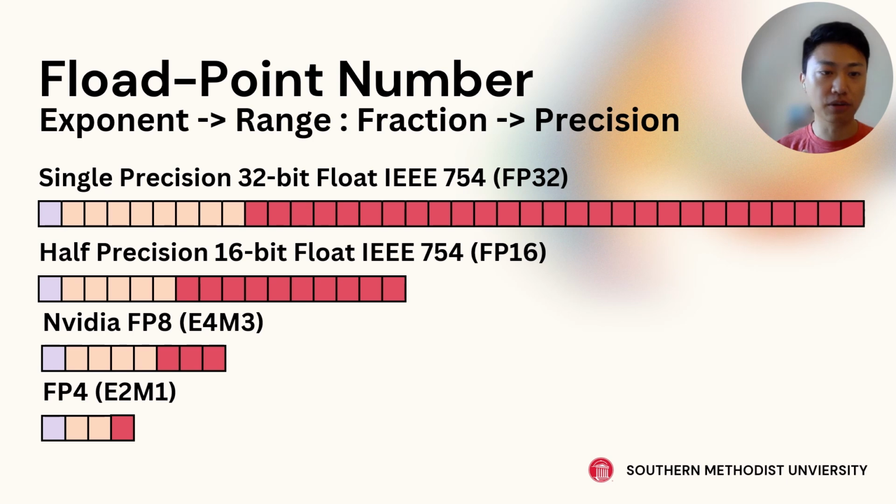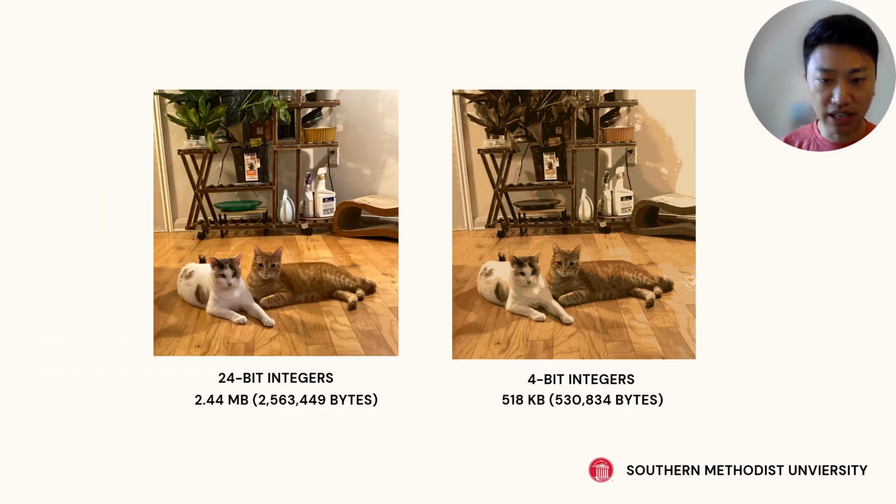It's not a fixed point number, but floating point. So the decimal point can adjust, and the exponent can represent a lot more range, and also the fractions can represent a lot more precision. So you can customize it if you want to.